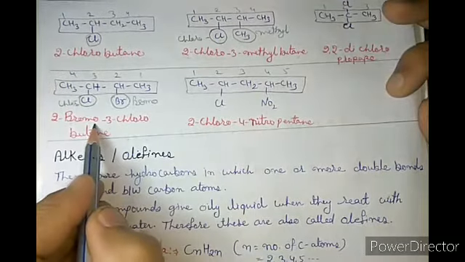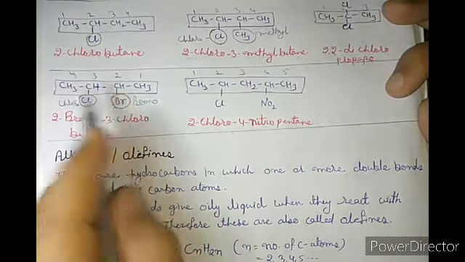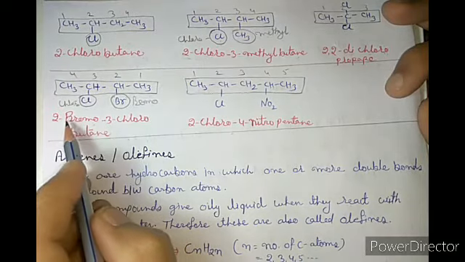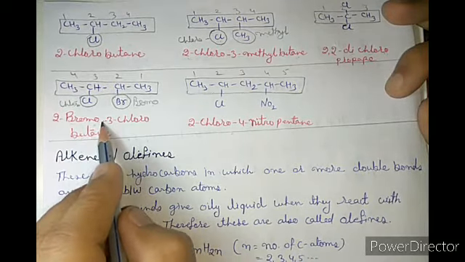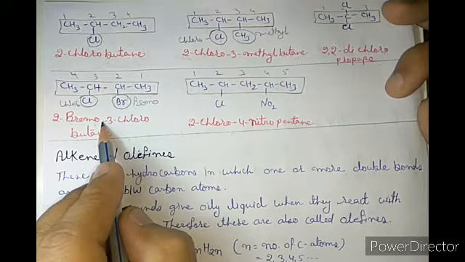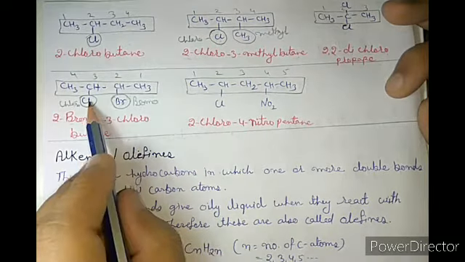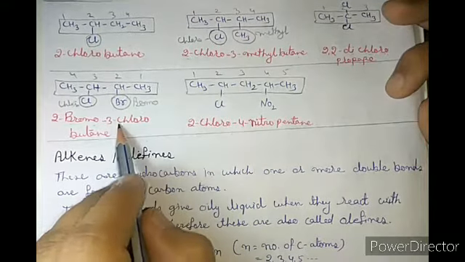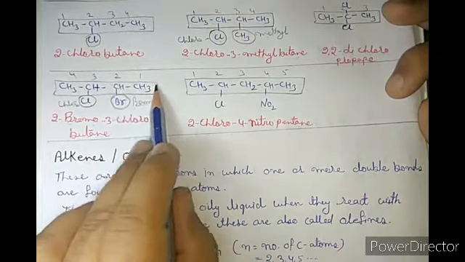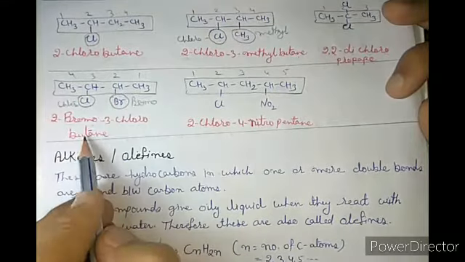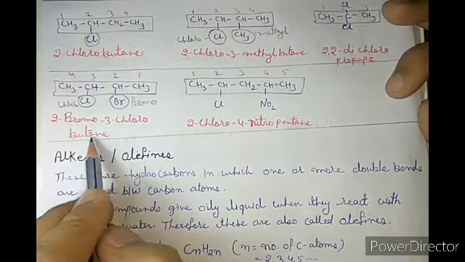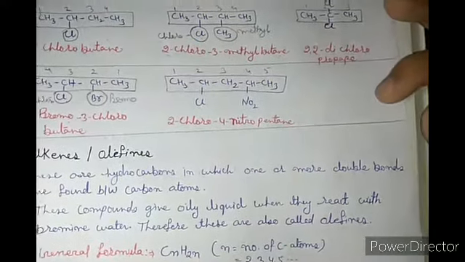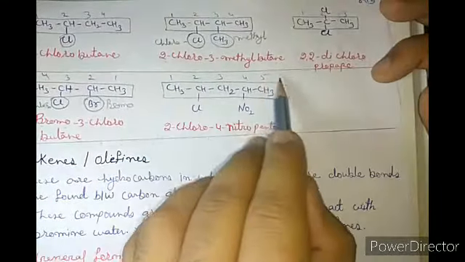Which carbon is it attached to? Second. So that is 2-bromo. Now chlorine is attached at the third carbon, so that is 3-chloro. Now write the main chain: but, because of the 4 carbons with single bonds, butane. Got it?